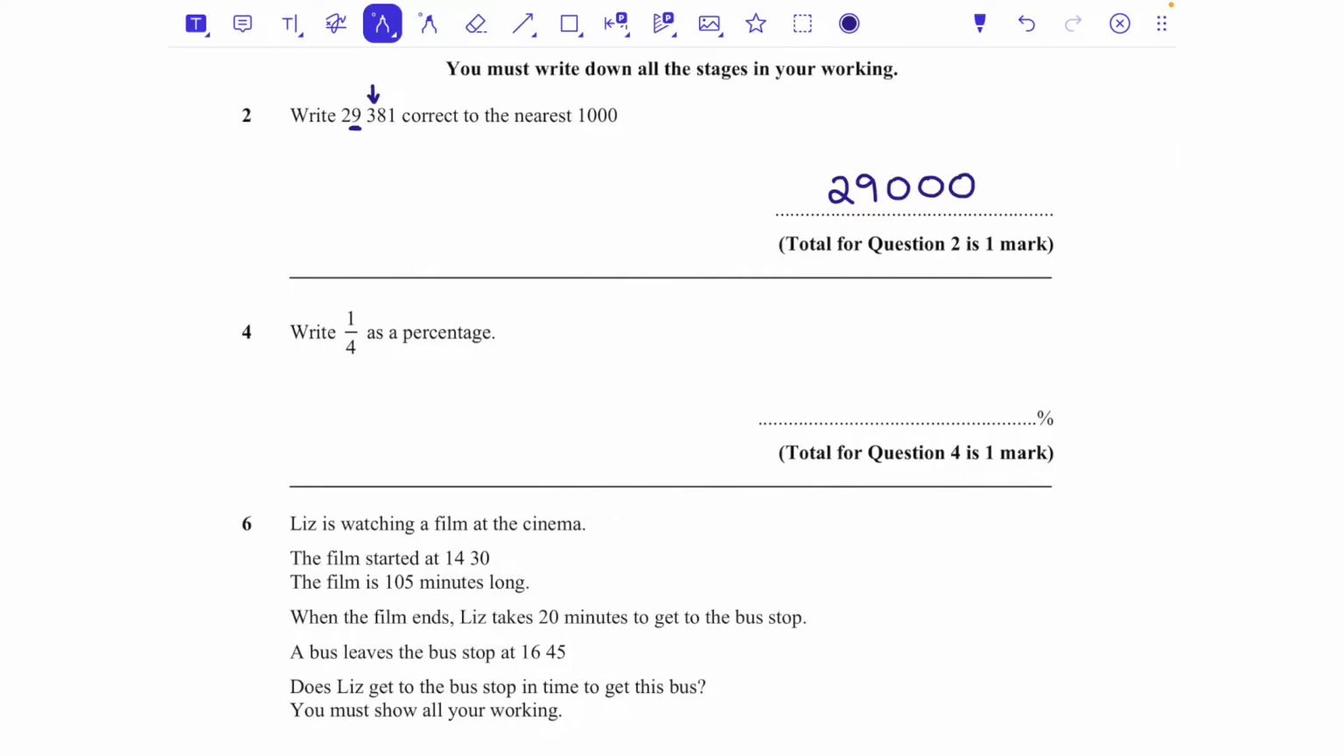Write a quarter as a percentage. So 1 out of 4, if we want this as a percentage, we want it to be out of 100. We've multiplied the bottom by 25, so we also need to multiply the top by 25, and that will give us 25 out of 100, and therefore that is 25%. A really good one to know. Half would be 50%, and 3/4 would be 75%.